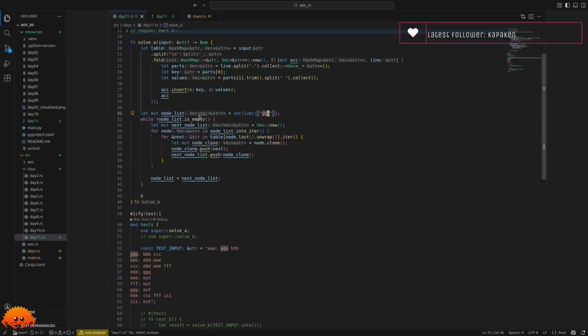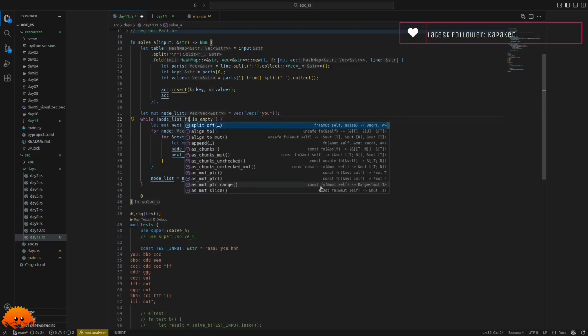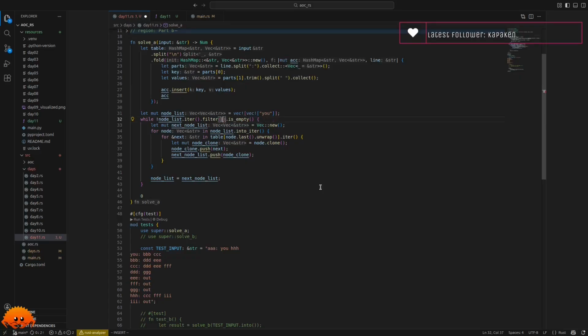So we start with u, while this isn't empty. Yeah, okay, that is something we have to do. Let me quickly think. So if something ends, so if we have an out at the end, if the last element here. Yeah, okay, so we have to say filter, and we have to take lists where the last element is not out.